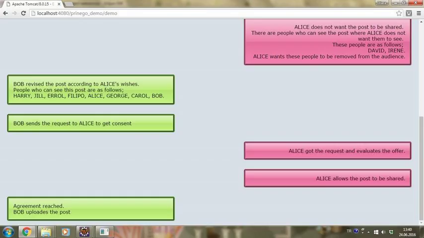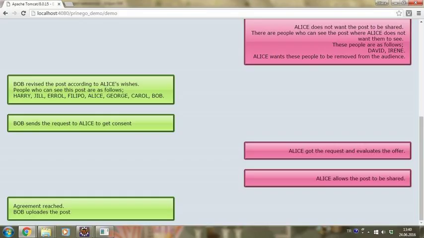Bob wants to upload a post about Alice in eat and drink context. Adds the intended audience of the post and sends it to Alice. Alice gets the request, evaluates it according to her rules and utility threshold. Then decides that she does not want that post to be shared. Calculates her most important rule and rejects the request accordingly, which is the rule that states that her colleagues shouldn't see her leisure photos. Alice sends Bob the people who she wants to be removed, who are David and Irene.